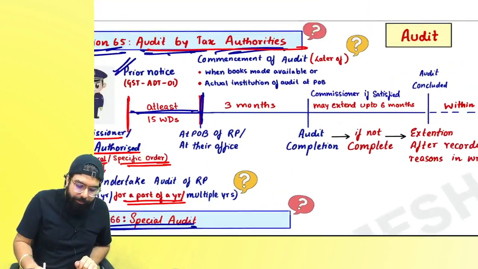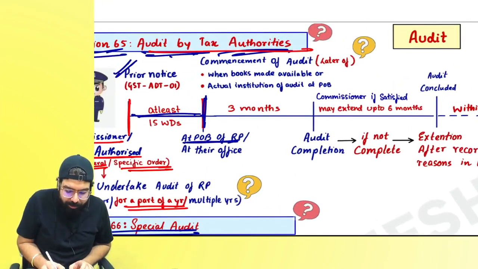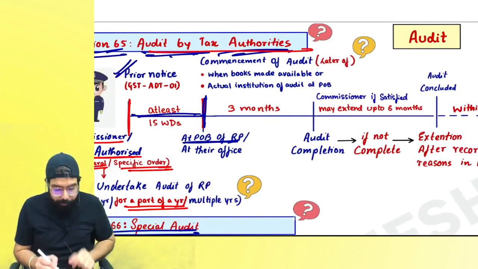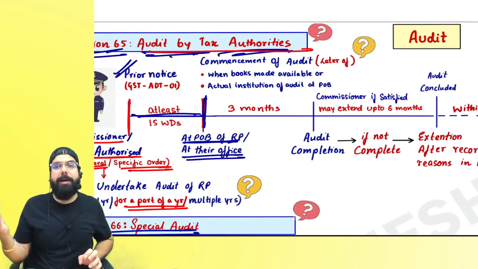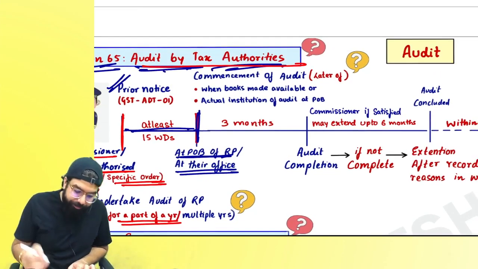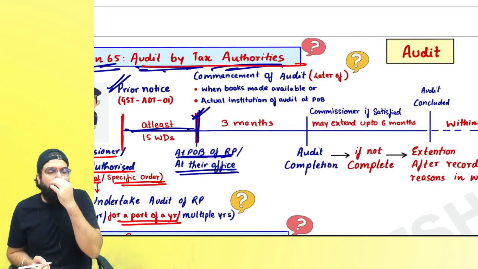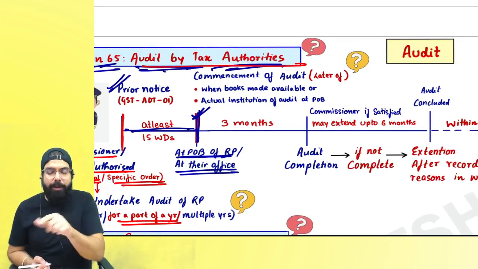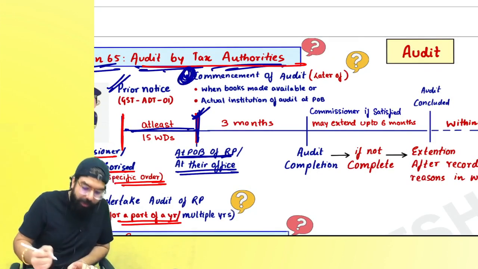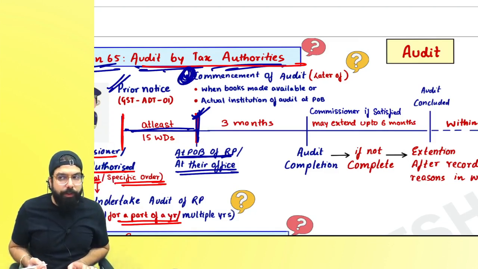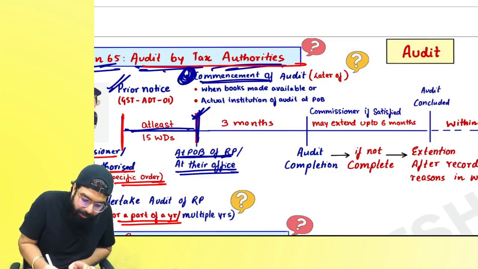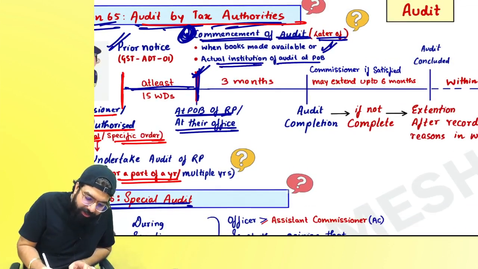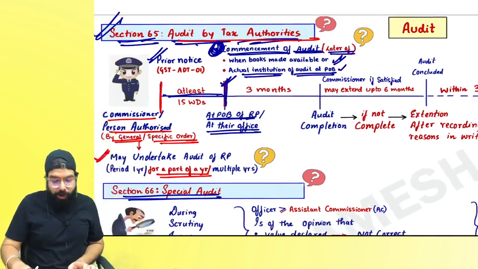Now, audit can be done at your principal place of business, at your place of business, not principal, it can be any place of business, or at their office, meaning the department officer's office. Sir, tell me one thing, when is the audit deemed to be concluded? Because audit has to complete within 3 months. Audit will be deemed to commence, sorry, when? Audit will be deemed to commence on the later of when the books are made available or actual institution of the audit at the place of business, right everyone?